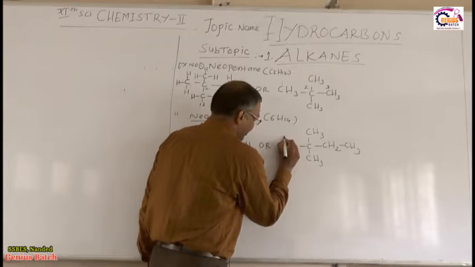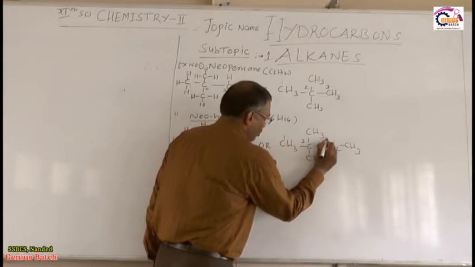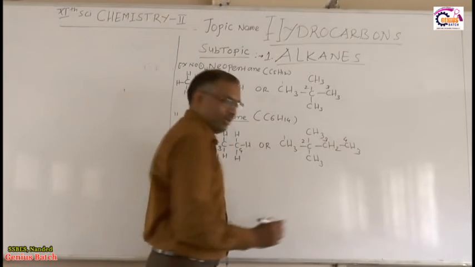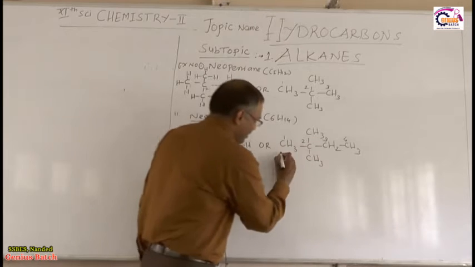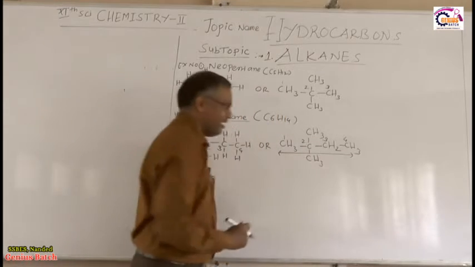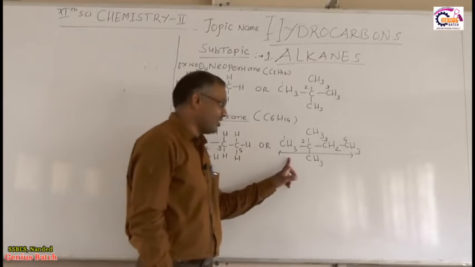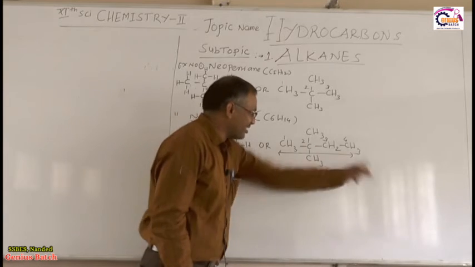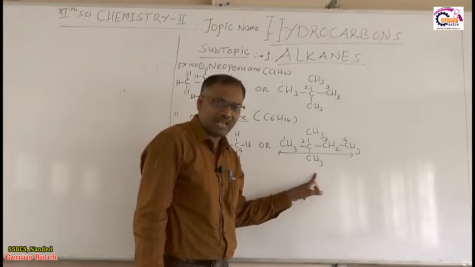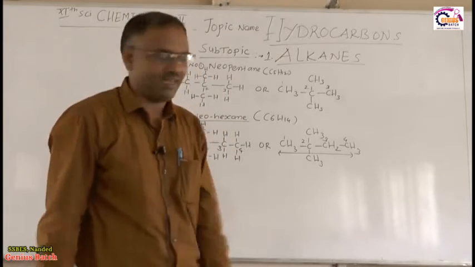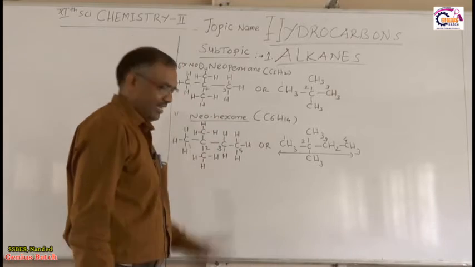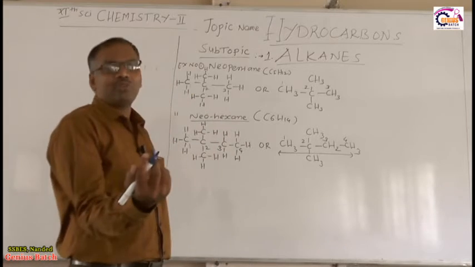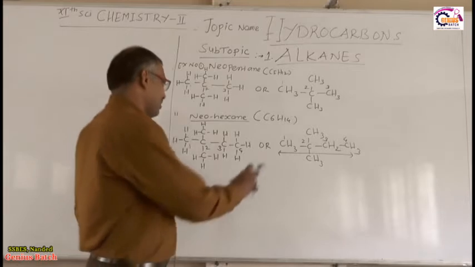So let us start the numbering: 1, 2, 3, 4. At the second carbon atom two methyl groups are there. This is the straight chain alkane. Therefore the alkane in which the second carbon in the straight chain carries two methyl groups is called neoalkane. So this is an example of neohexane.